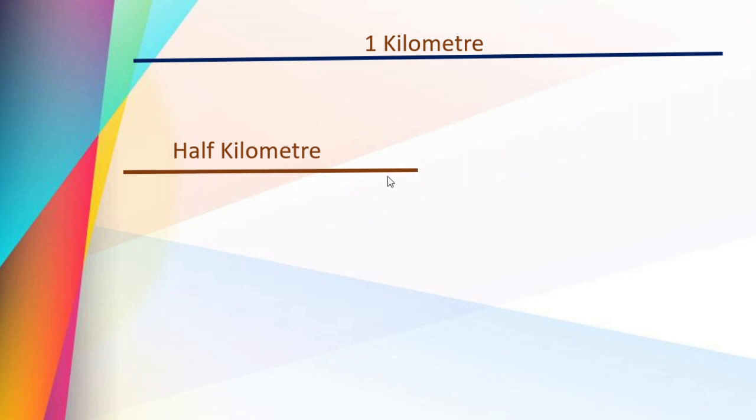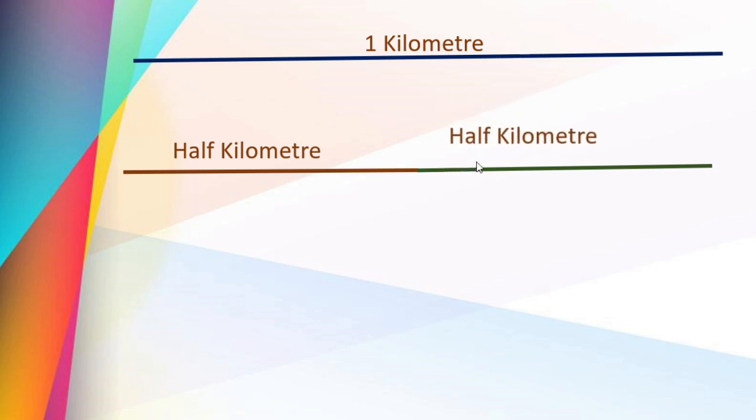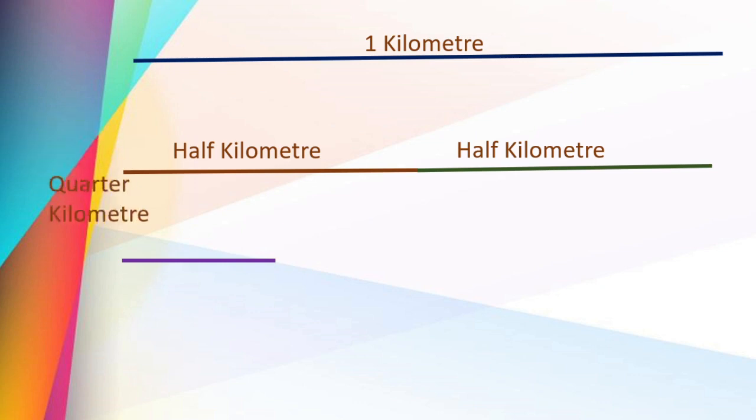How many half we will get? 2, isn't it? From one whole we get 2 halves. So this is again half kilometer, right? From 1 we get 2 halves. Next, from 1 half we will again cut this equally into 2 parts. Then we get a quarter kilometer.